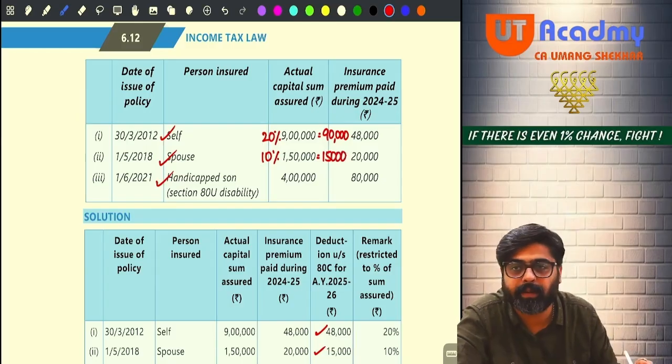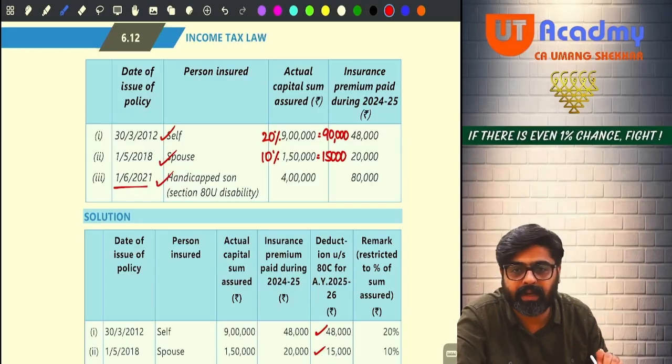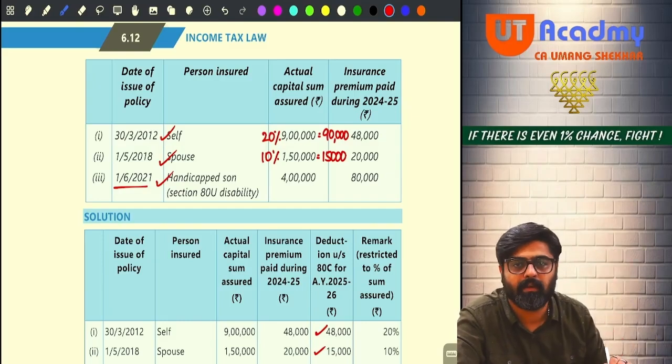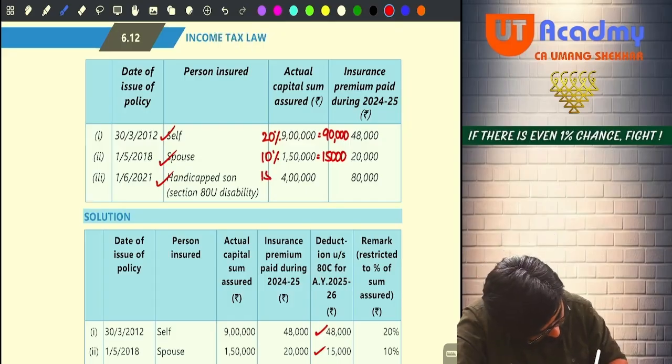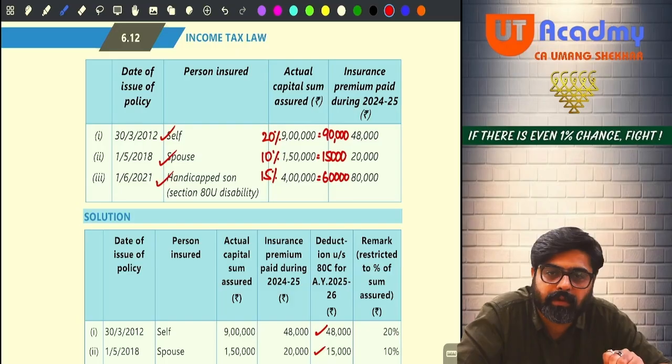15,000. Done, sir? And a handicap's policy is taken on or after 1st April 2013. Can you check the date? On or after 1st April 13. If the policy is taken for a handicap, maximum 15% premium. So 15% of 4 lakh will be 60,000. Now tell me, do you have the limits? Yes. To this limit, the premium can qualify. First premium, 48,000. Is it within the limit?